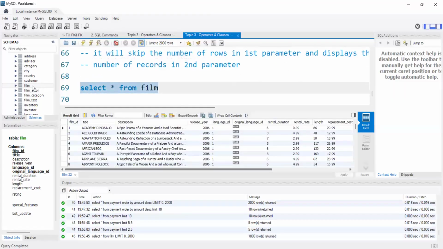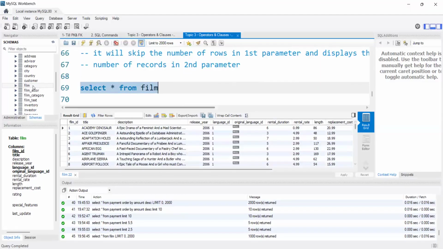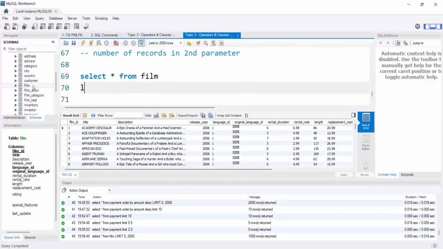I have film IDs, right? I have film IDs till 1000. So if I want to see the film IDs only from 10 to 20, then what will I write? I will write 10, 10. It will skip the first 10 records, then it will display.